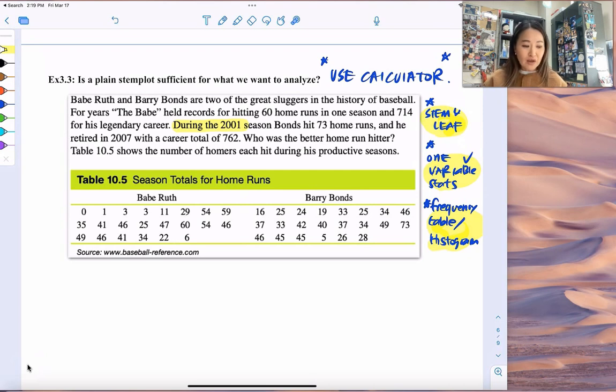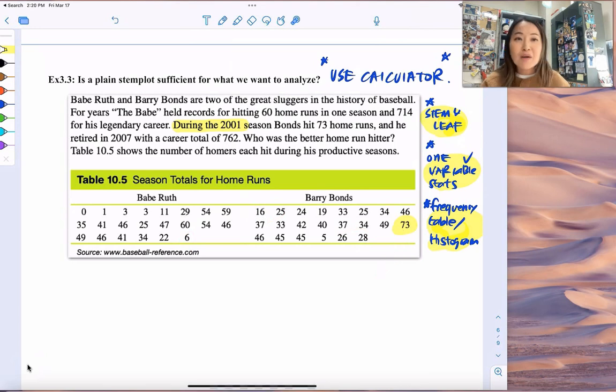For example, take a look at Barry Bonds' 2001 season. Whoa! Look at that. 73? He used to hit like 16, and that was considered really good, right? I wonder what the significance of that 73 is. Was there something going on? Was that at the peak of his career? Was that at the prime age? I don't know. And then think about the beginning and the end of their careers too. There's something special that happened.